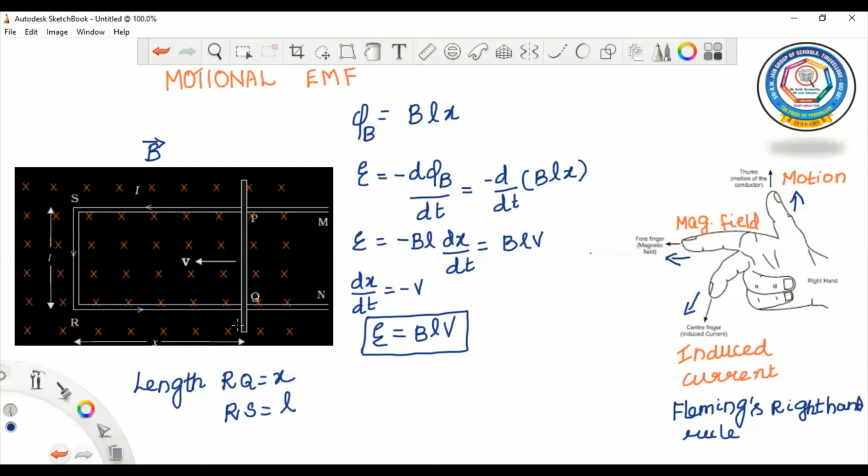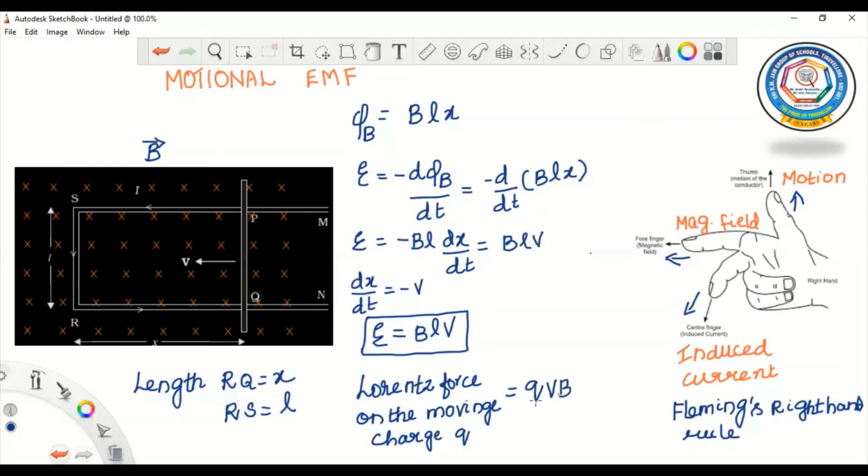So what will be the Lorentz force on this charge? The Lorentz force on the moving charge Q is equal to QVB.